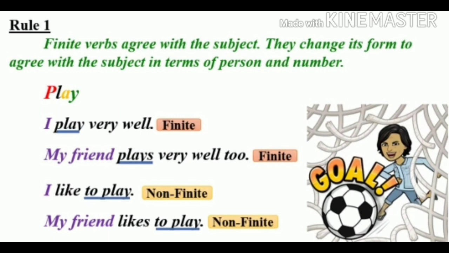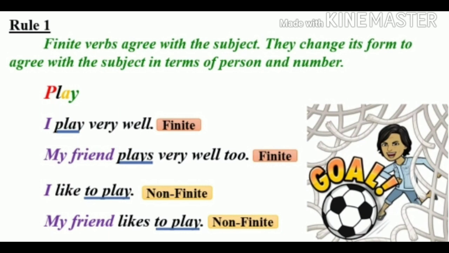Children, see, in the first sentence, the subject is I, and with subject I, we have used verb 1 without S or ES. But in the second sentence, when the subject is my friend, which is third person singular, we have added S with the verb play. So you can see finite verbs change according to the person and number. So children, understand this: when a verb changes its form to agree with the subject, it is a finite verb.